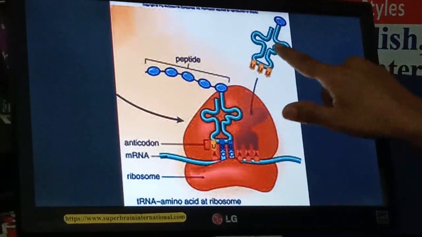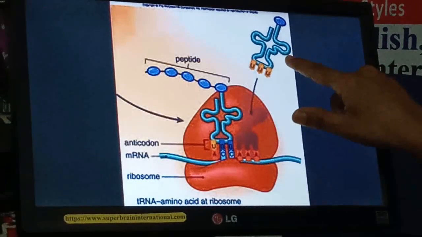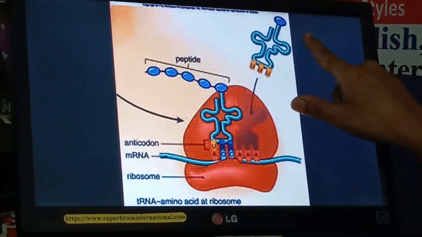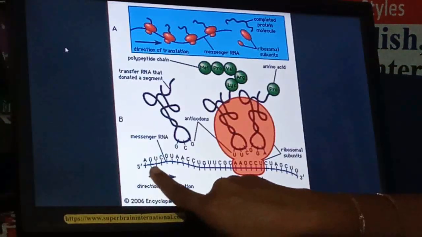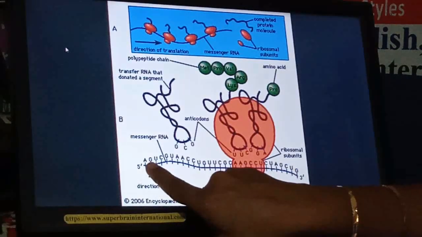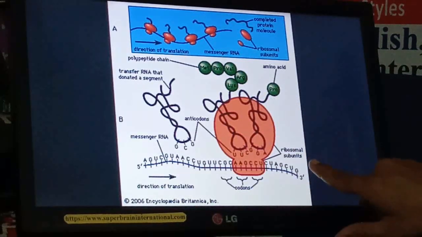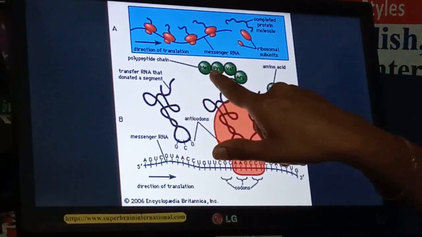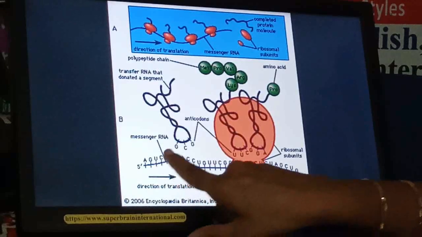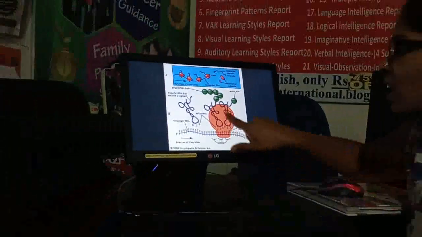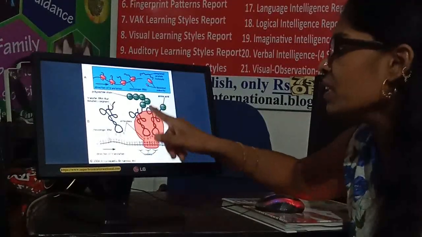So how this bonding between the tRNA and amino acid takes place, we have seen in the charging of the tRNA. Once the tRNA gets charged, it will come and attach to this P site. See ahead. Here you can see this is the strand of the mRNA. First sequence is there, the Met amino acid. As you know, every mRNA's first triplet codon will be Met because this is the starting codon. So the first amino acid will be Met, then whatever the respective triplets are there, the rRNA will go on reading that and the respective tRNAs will bring the amino acid.